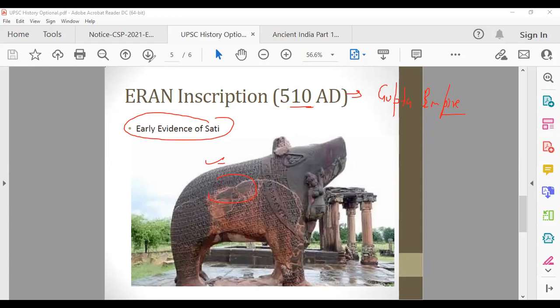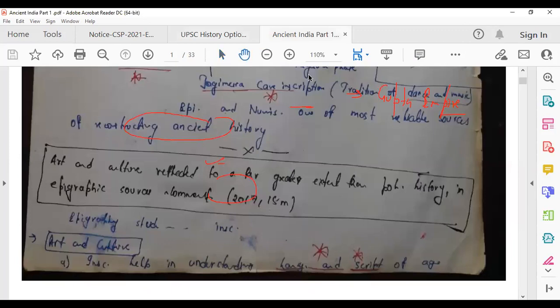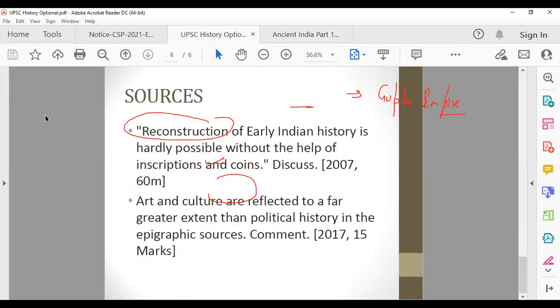Now let me show you some questions and we'll try to do one UPSC question, because the more you do these questions, the more you will understand how UPSC is framing questions and how they'll be asking you questions in future. So these are two questions. Let's try to do one question today, and by that question many things will become clearer to you.